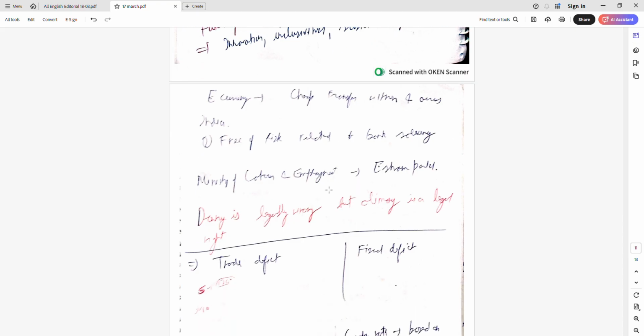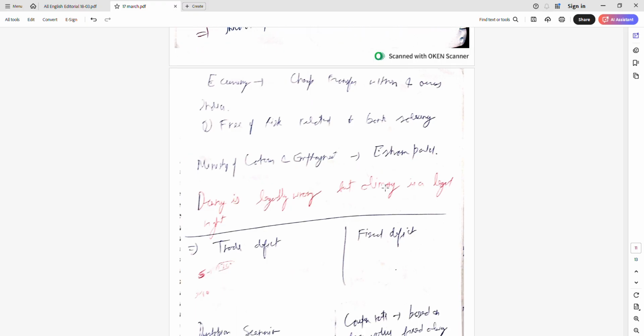Ministry of Labour and Employment has the e-Shram portal. Dowry is legally wrong. Yeah, this is good. Dowry is legally wrong, but alimony is a legal right.